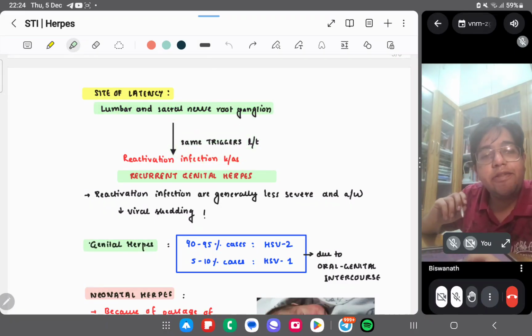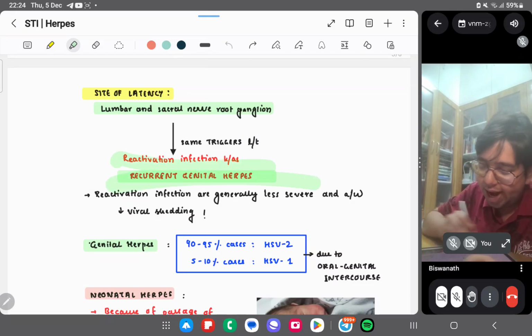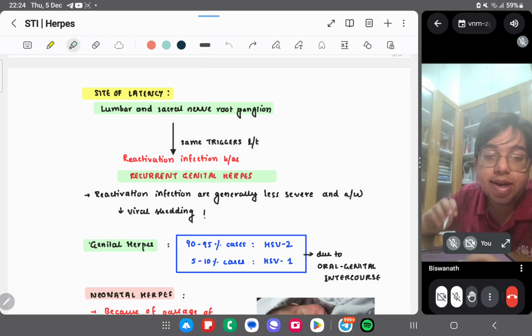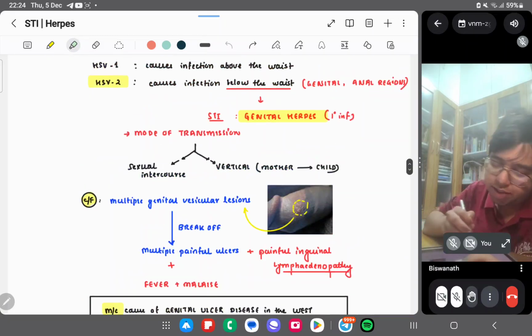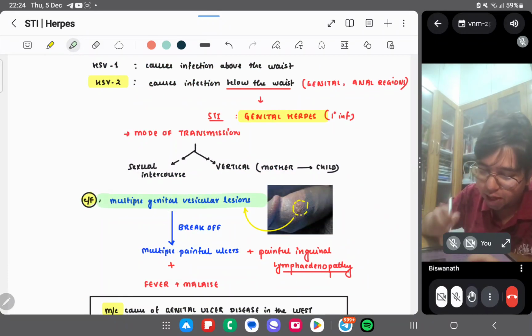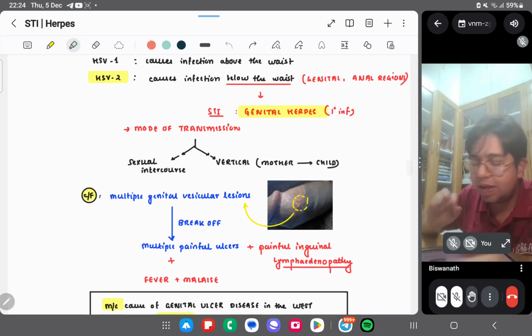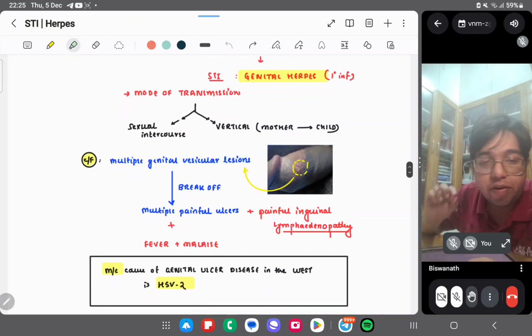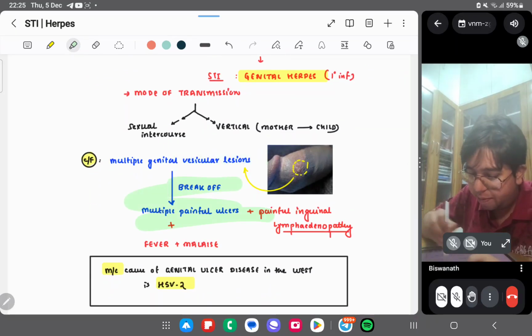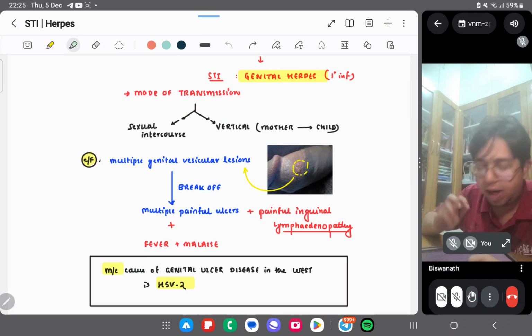Same triggers again: fever, sunlight, stress, menstruation, and immunocompromised. 5 triggers. Reactivation infection we call recurrent genital herpes. So the patient first develops genital herpes. Genital herpes is multiple genital vesicular ulcers, vesicular, filled with clear fluid. They break up and can cause multiple painful ulcers also, and the patient presents with fever and malaise.